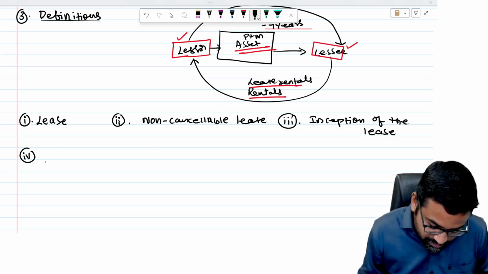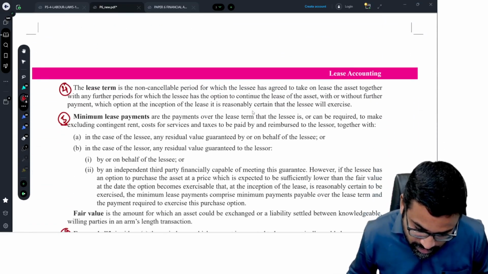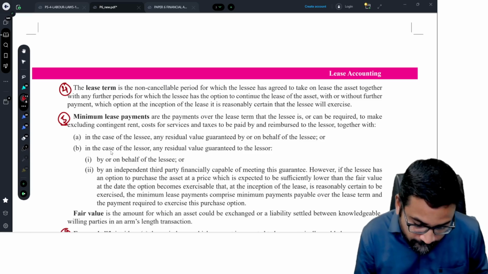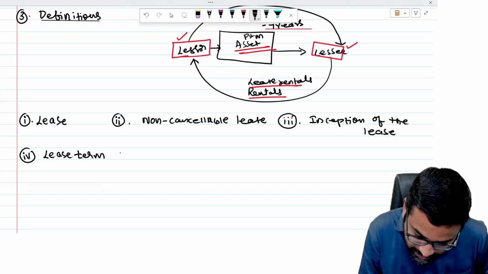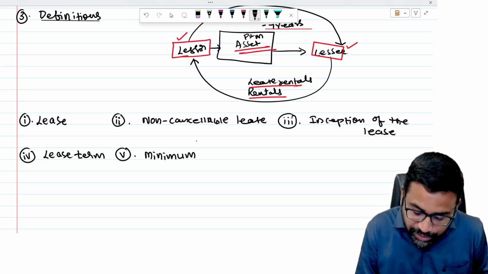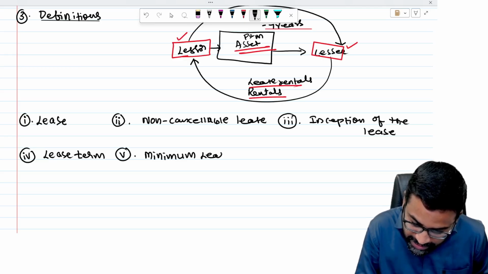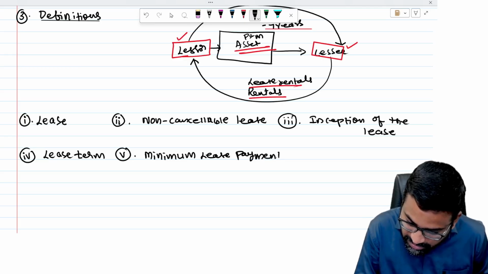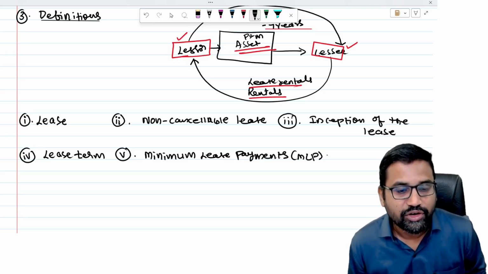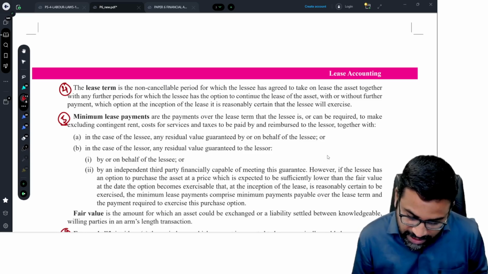Fourth definition is lease term. So this is also, you need to understand what is lease term. And then minimum lease payment. This is one definition, very, very important. Minimum lease payments, which helps in accounting treatment also. We call it MLP, minimum lease payments.